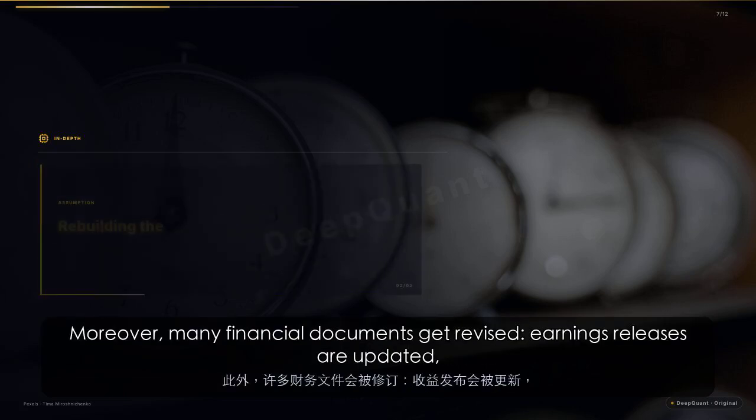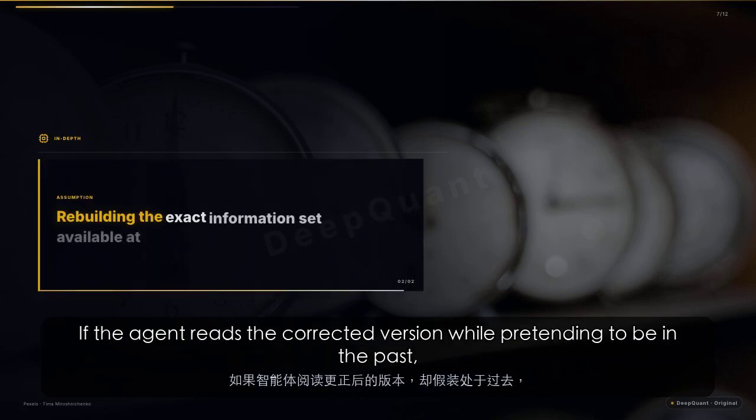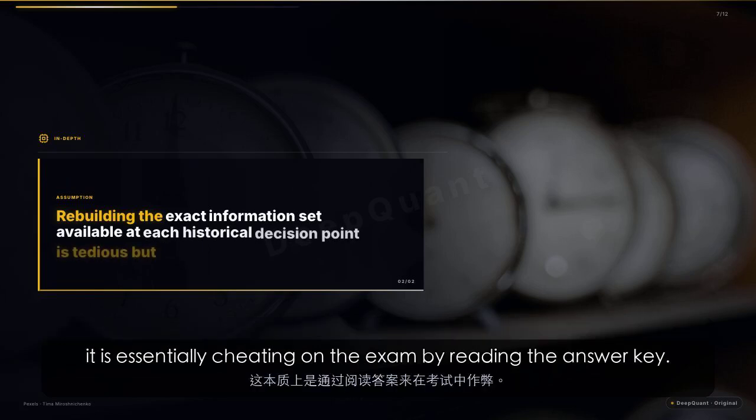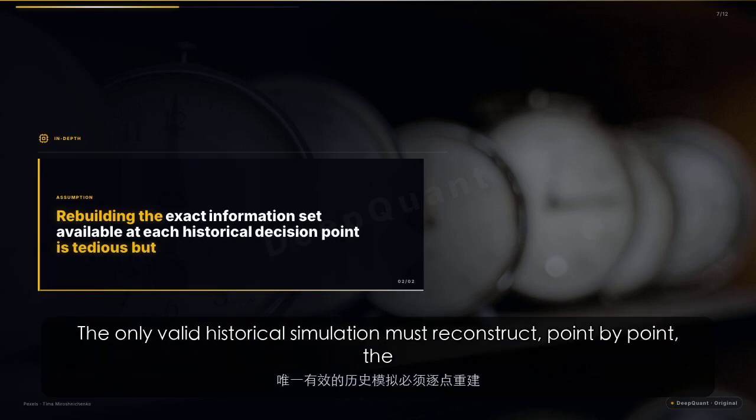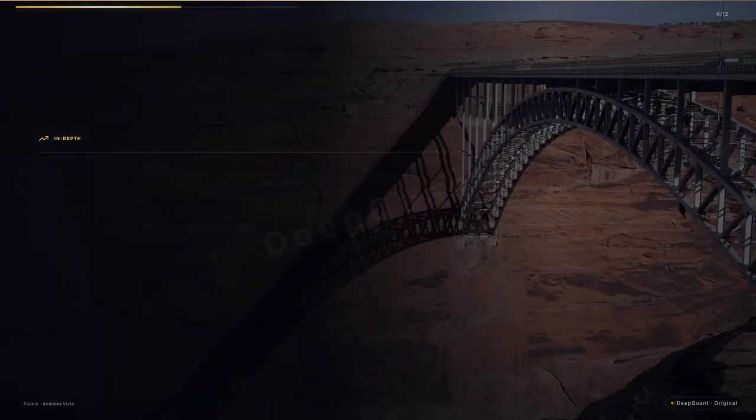Moreover, many financial documents get revised, earnings releases are updated, analyst reports are corrected. If the agent reads the corrected version while pretending to be in the past, it is essentially cheating on the exam by reading the answer key. The only valid historical simulation must reconstruct, point by point, the exact corpus of text that was public knowledge at that nanosecond.